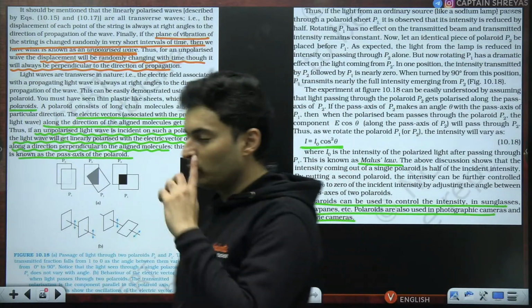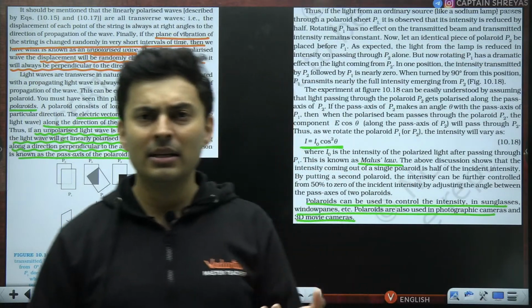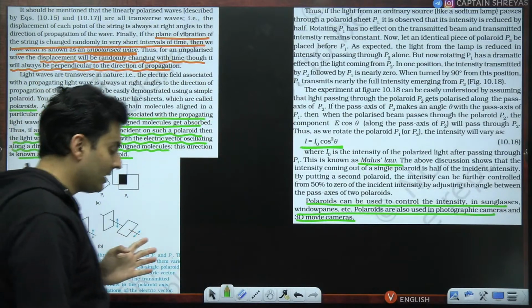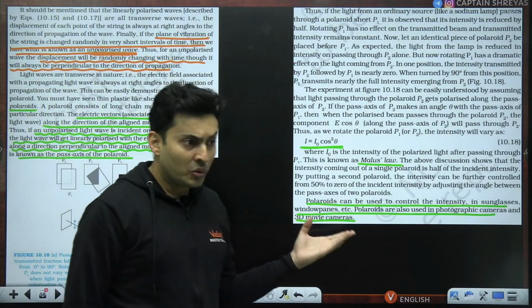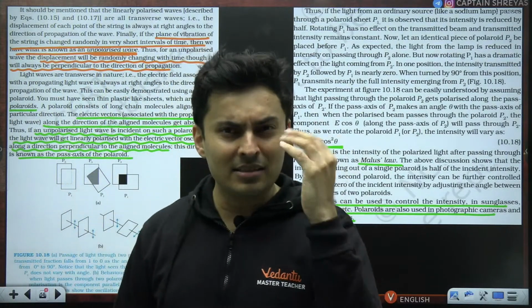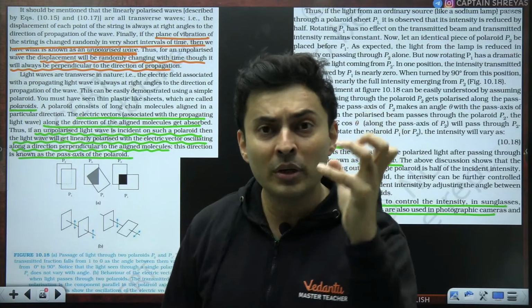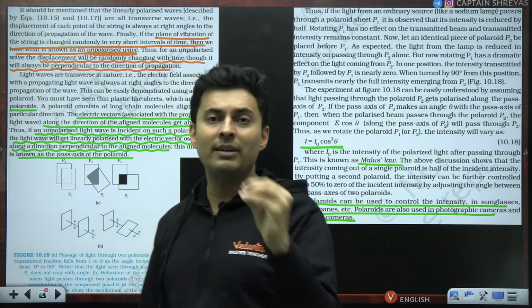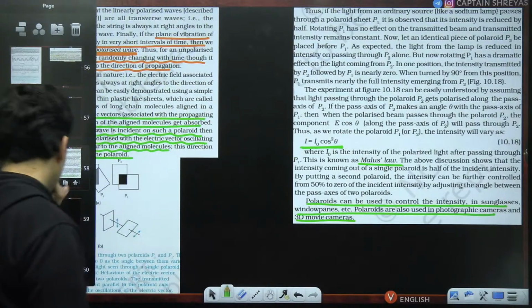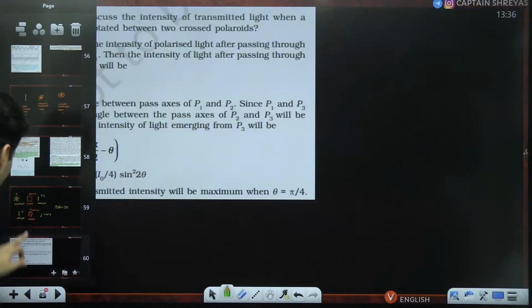They are also used in 3D movie cameras, and also in sunglasses. When you wear those Polaroid sunglasses, that is controlling how much light is going to fall onto your eyes and preventing any damage to your eyes. So all these things are some of the applications.